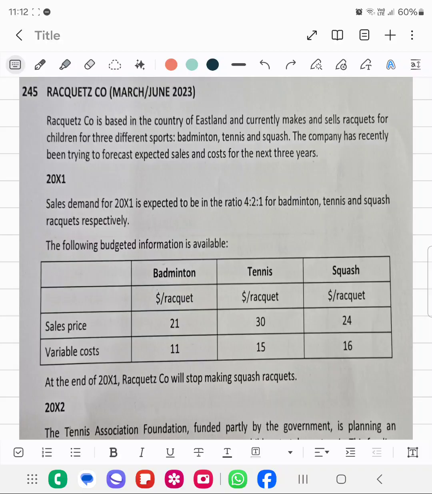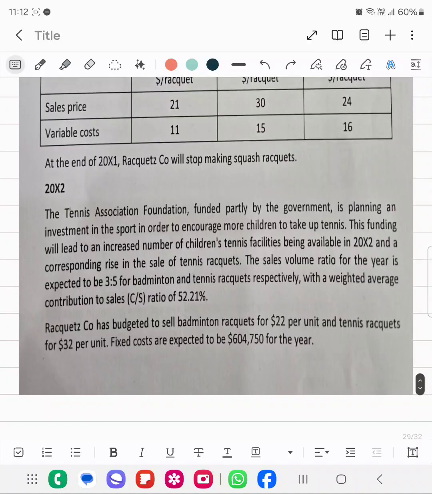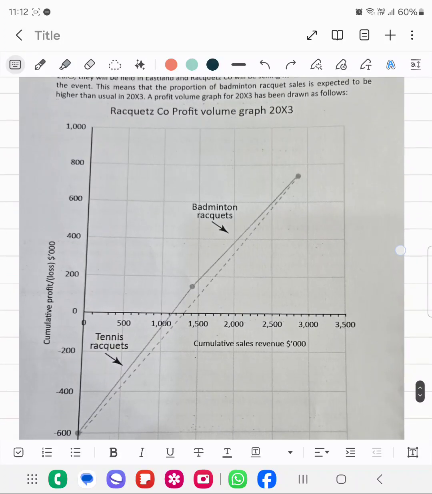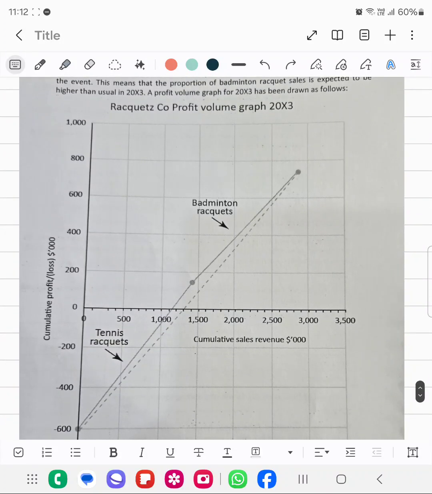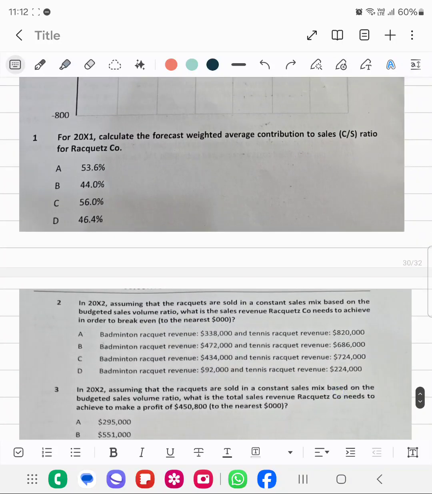Racquetz Company has budgeted to sell badminton rackets for 22 per unit and tennis rackets for 32. Fixed costs are expected to be 6,04,750 for the year. And then the information for 2003 has been given, and there is one profit volume graph chart for 2003. Let's jump on to the question first.